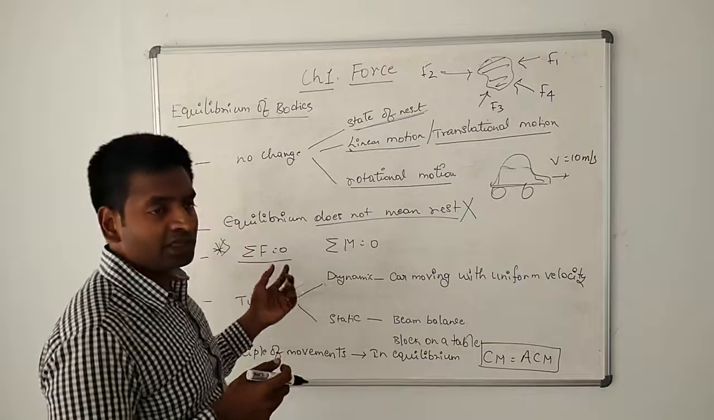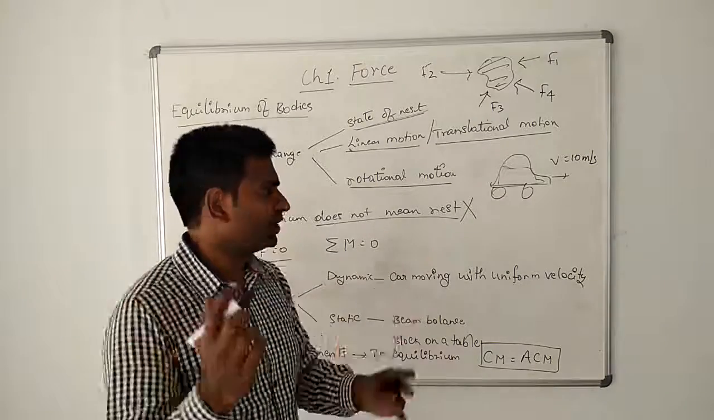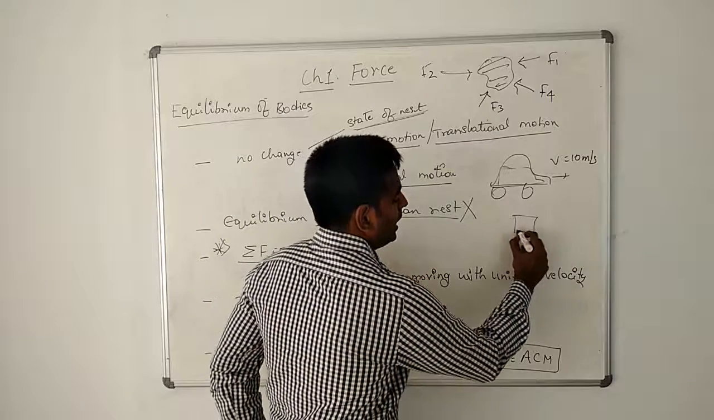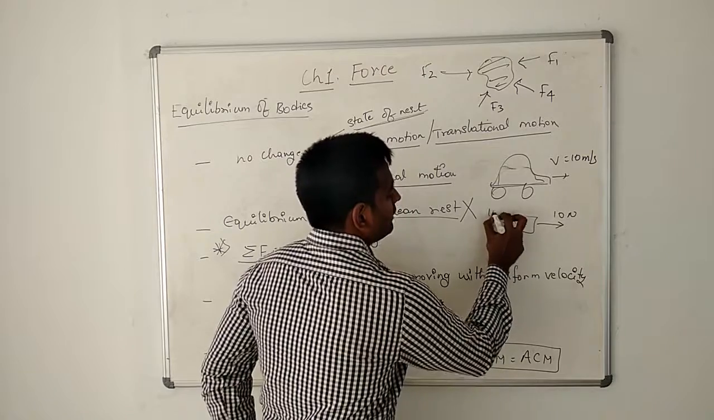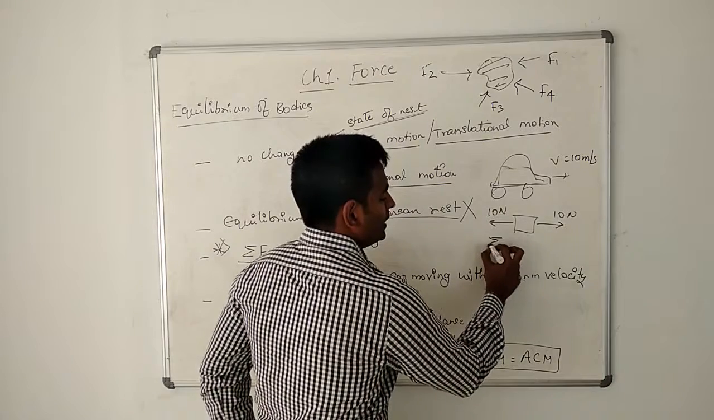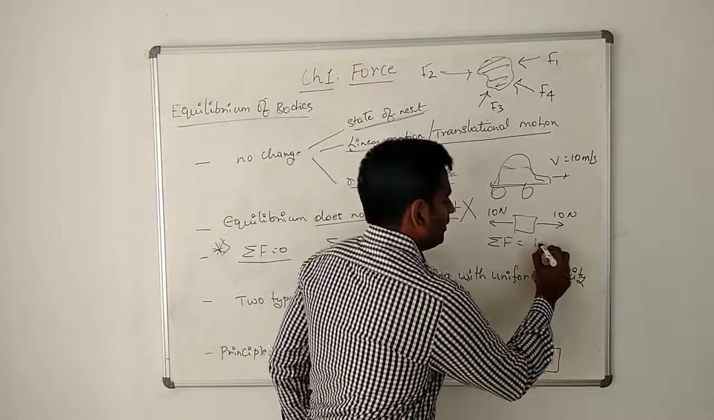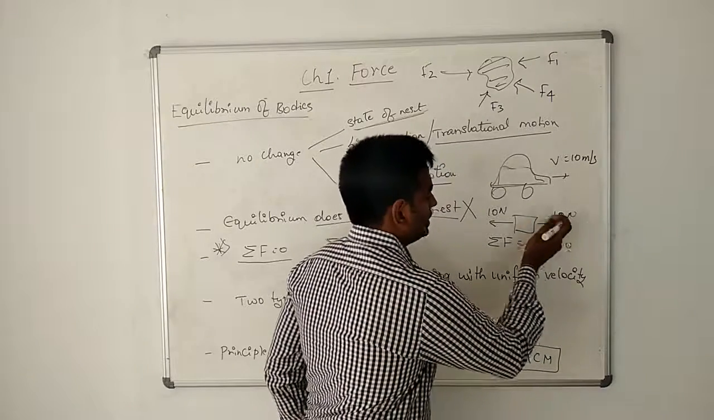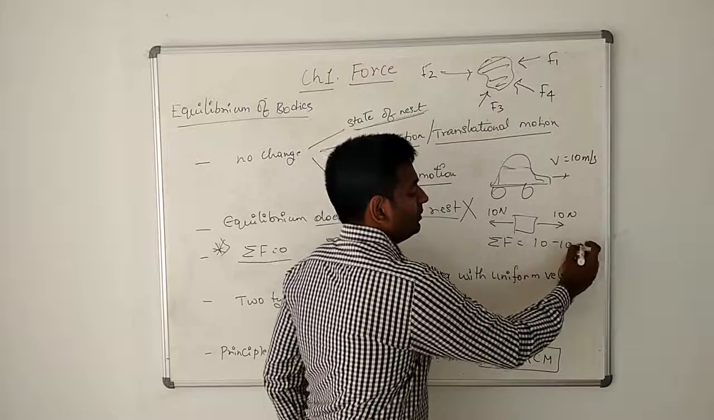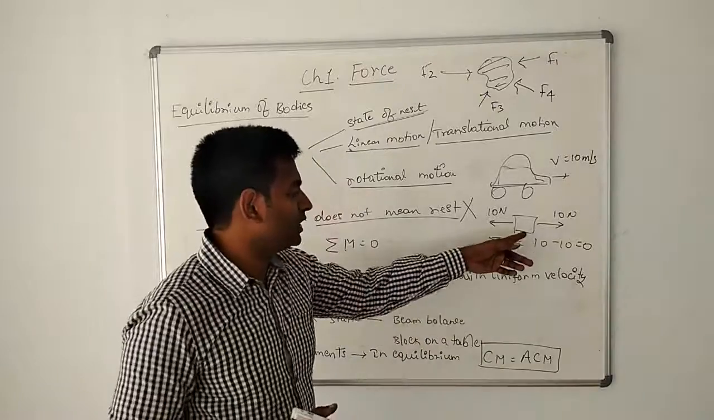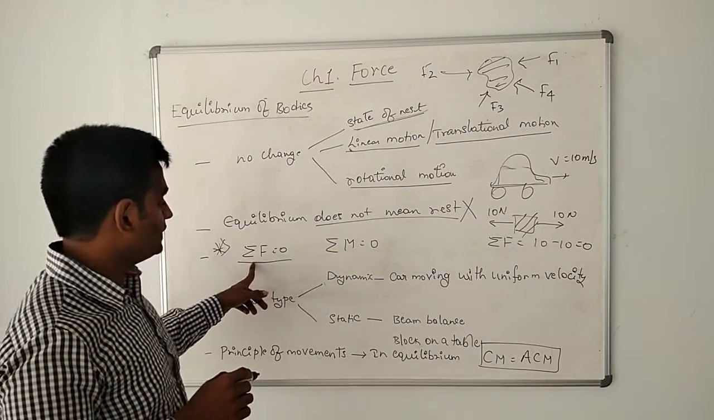That means whenever the summation of all forces is zero, there is no motion at all. For example, if I take this body and pull this side with a 10 Newton force and pull the other side with a 10 Newton force, my summation of forces, sigma F, is 10 minus 10, because one is in one direction and the other is in the opposite direction. So 10 minus 10 will be 0. That means there is no motion in the body. That means sigma F is equal to 0.